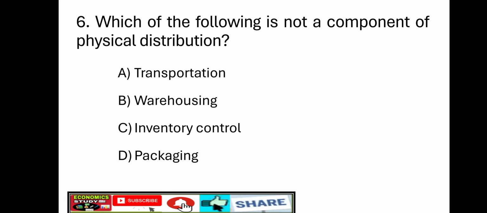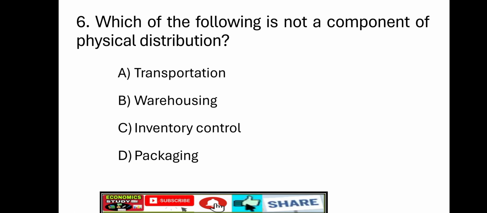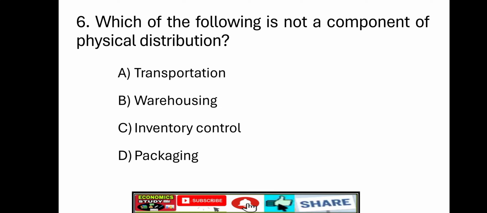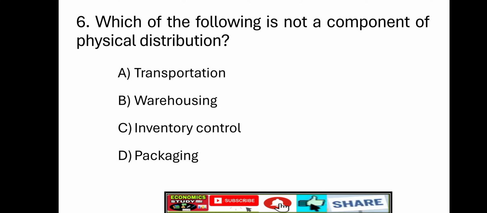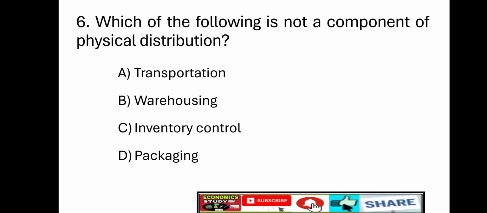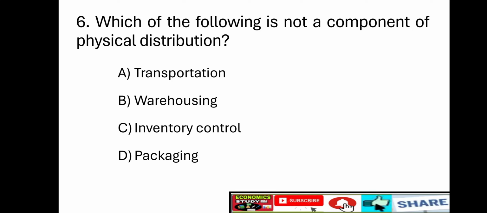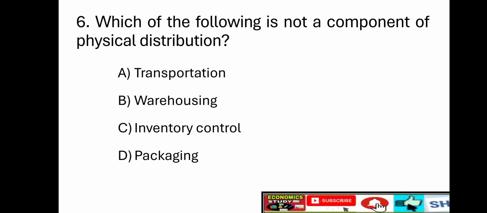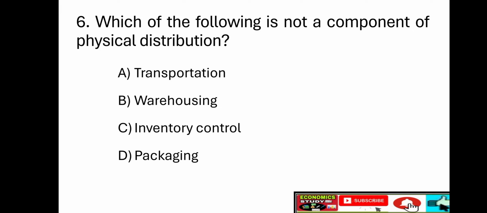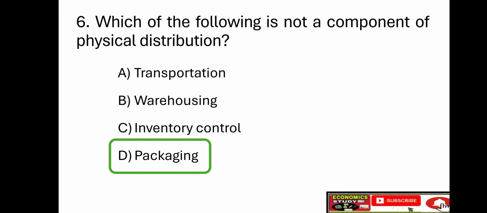Next, sixth question. Which of the following is not a component of physical distribution? Option A, transportation. Option B, warehousing. Option C, inventory control. Option D, packaging. Right answer is option D, packaging.